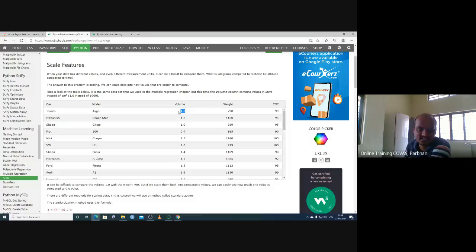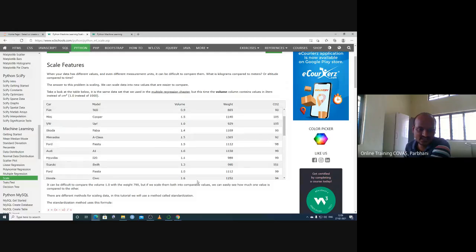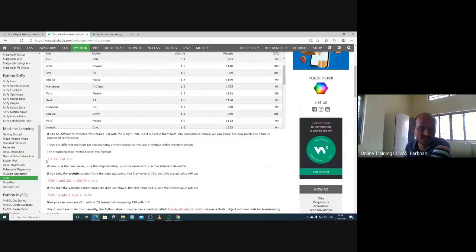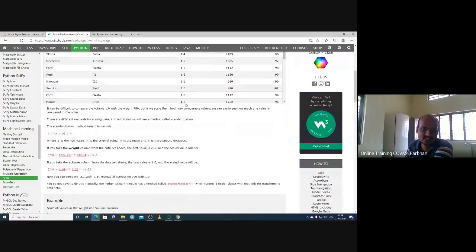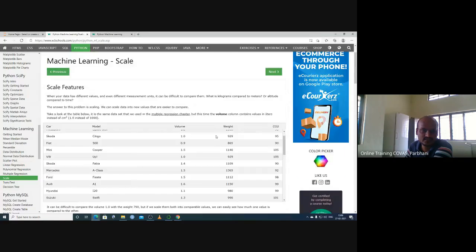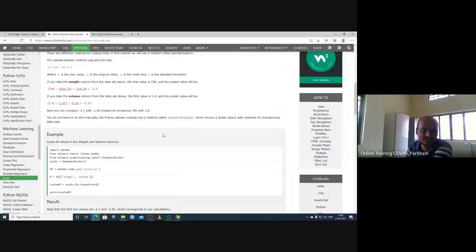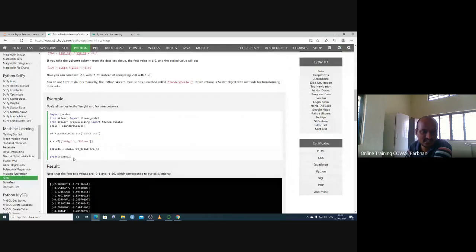So for that purpose, you have to standardize the data, and there is a standardization technique like y = (x - mu) / s, where y is the new value, x is the original value, mu is the mean value, and s is the standard deviation. We have to subtract the mean value from the original value and divide it by the standard deviation, so it becomes standardized. So that is scaling. We can apply scale to our data.